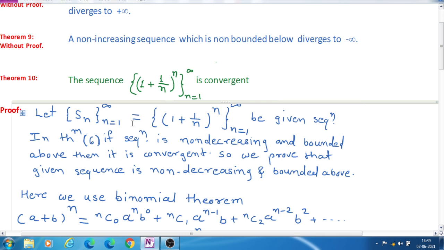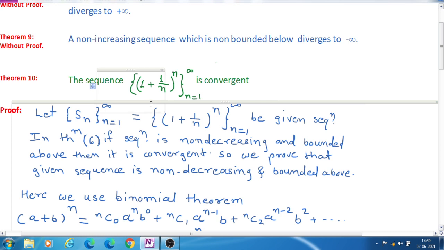If we put n is equal to 1, then we get the first term (1 plus 1 upon 1) raised to 1, that is 2, so the first term is 2. Next term, n is equal to 2, therefore (1 plus 1 half) raised to 2.